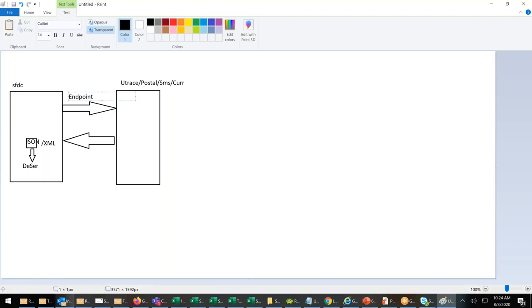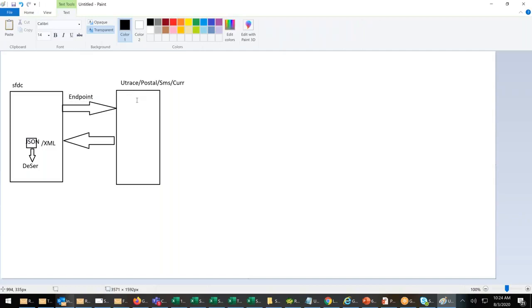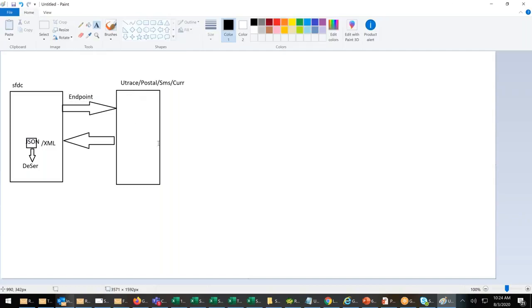They gave us a URL, and on the URL we gave the data. I don't know what happened inside Utrace or Postal; we have completely no idea what they did. Finally we got the response in XML or JSON.